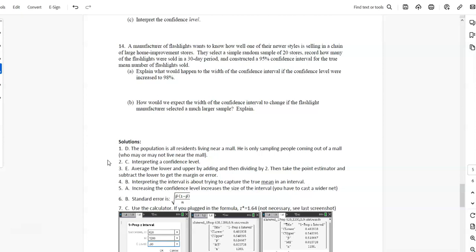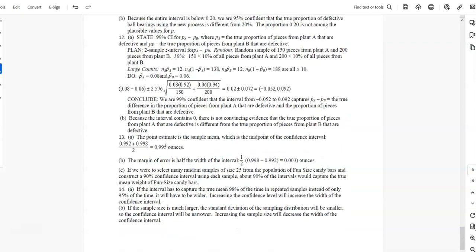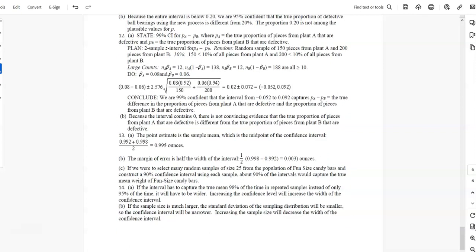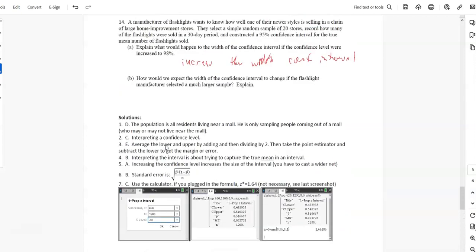So if I increase that confidence level to 98%, I need to increase the width of the confidence interval. You have to cast a wider net. Let's see if they said anything else for 14a. If the interval has to capture a true mean 98% of the time in repeated samples, instead of only 95% of the time, it will have to be wider. Increasing confidence level will increase the width of the confidence interval.